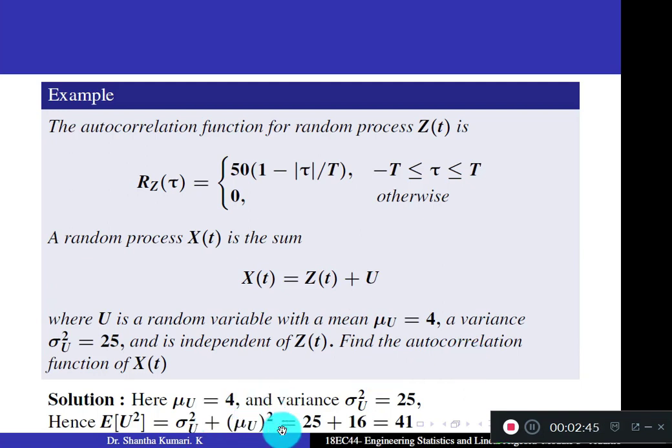Now first write all the points which are given to you. Mu u is given, sigma square u is given. Using this, you can find expectation of u square. The formula is sigma square u plus mu u whole square. Sigma square u is 25, mu u whole square is 16. So you get a total of 41.